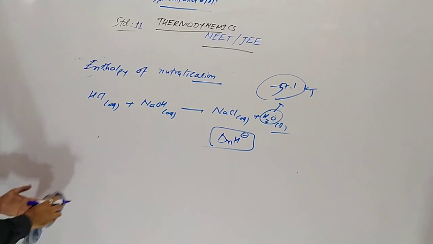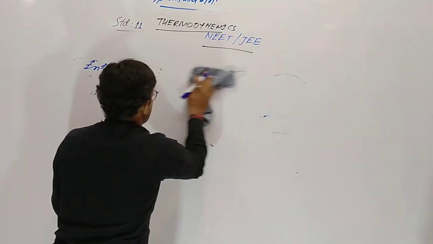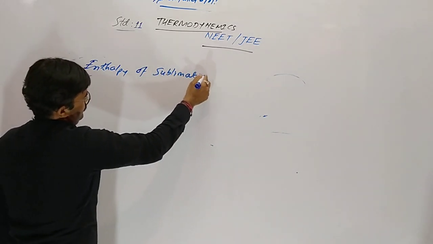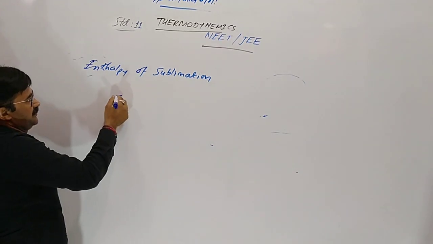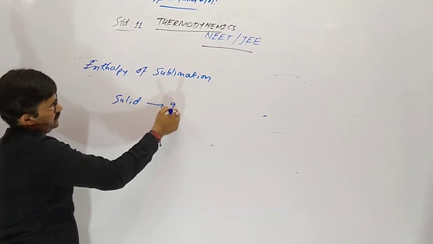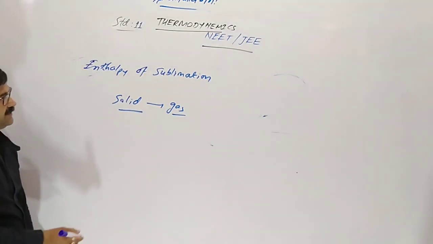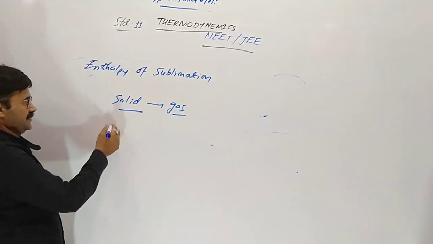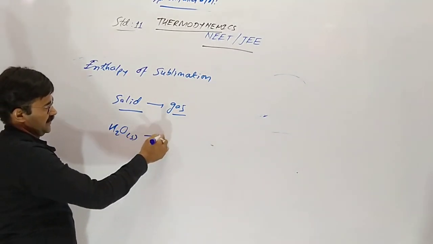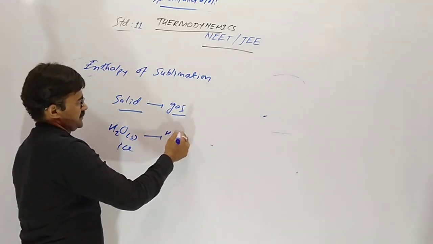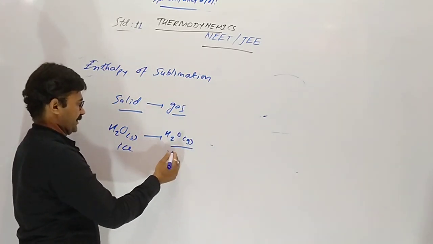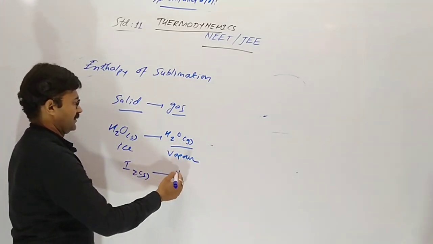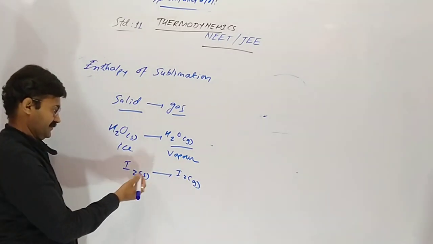Now, enthalpy of sublimation. What is sublimation? Whenever a solid directly converts into gas, that is sublimation. H2O solid, ice, sometimes gives vapor of the water, that is sublimation. Another example: iodine is a solid, converting directly into gas.